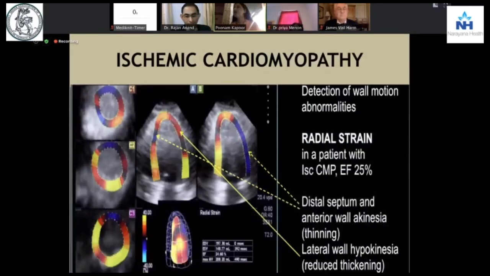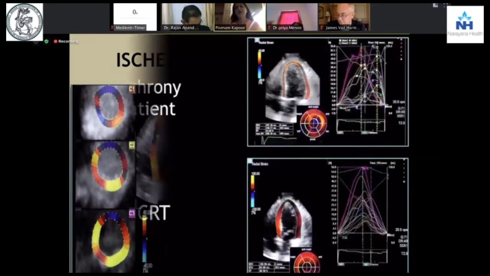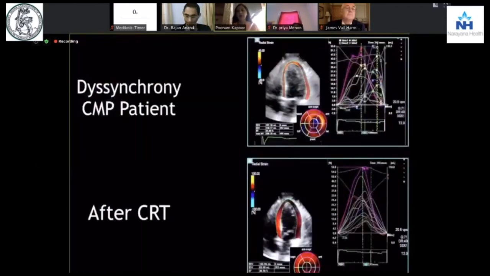But with the newer machines with softer and better algorithms, which also tell us about the ischemic cardiomyopathy, the radial and the circumferential strain will be at par with the global longitudinal strain to give us more information. Now you see here a slide, the upper panel. These are a couple of my last slides. The dyssynchrony that you see in a cardiomyopathy patient.